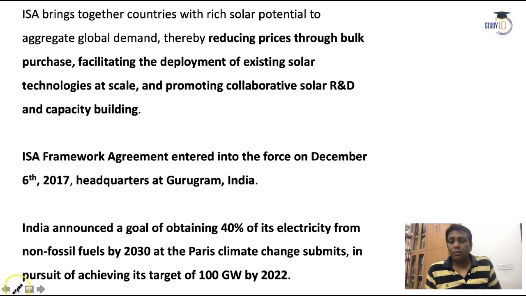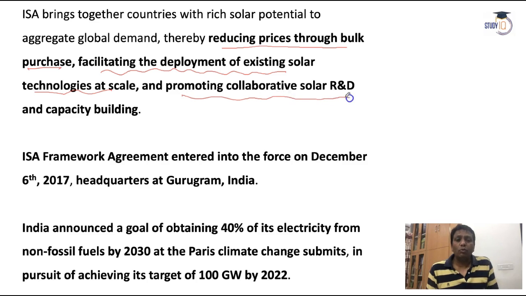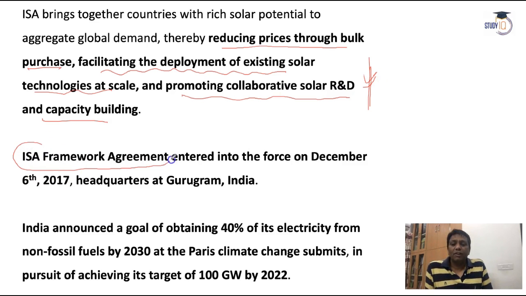The International Solar Alliance also provides many facilities to boost solar energy, and tries to reduce prices through bulk purchase of solar energy devices, provide facilities in the deployment of existing solar technologies, and promote various collaborative solar research and development and capacity building. So these are the prime objectives of the International Solar Alliance. The framework agreement entered into force on 6th December 2017, but it was introduced in 2015 at the COP21 Paris Convention.